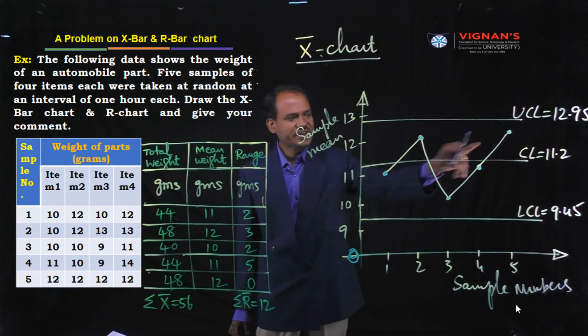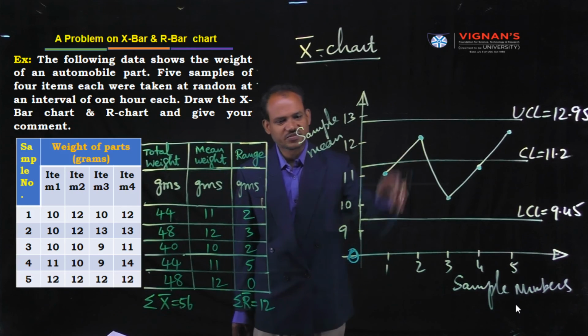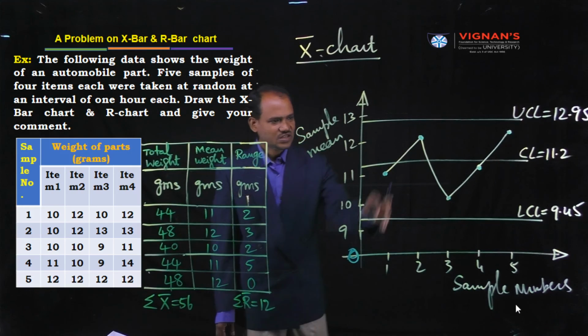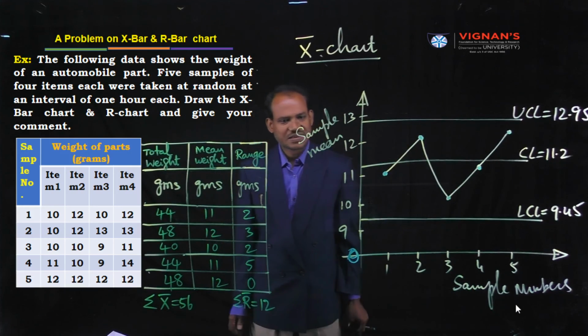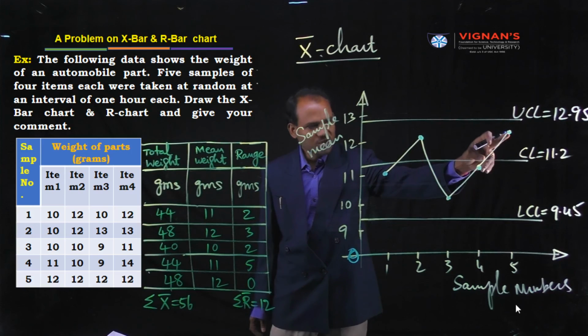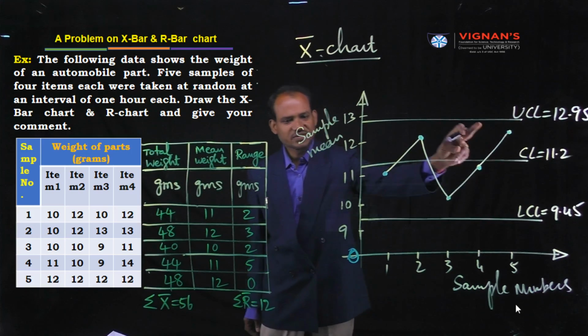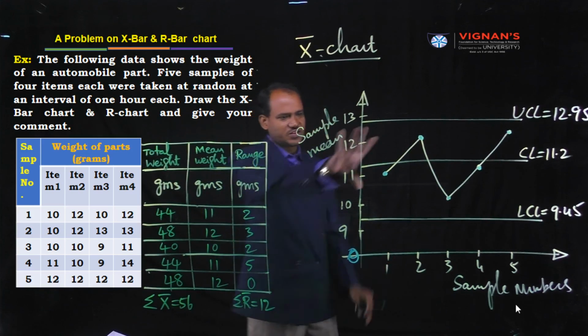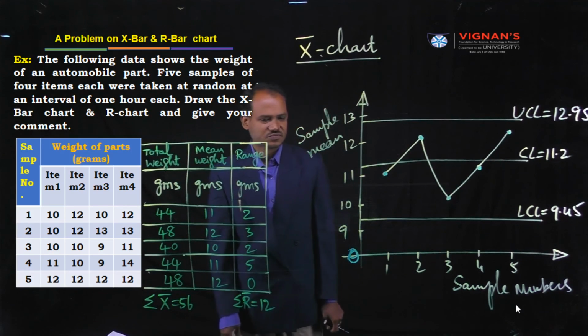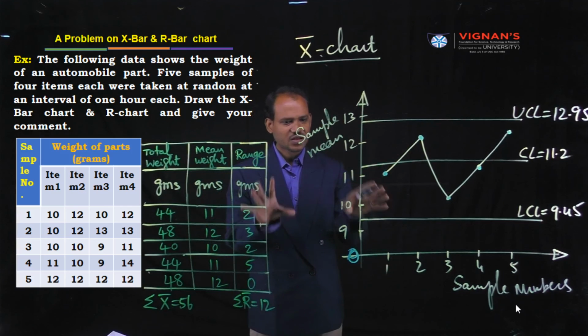Now, this is the variation in the means of the samples. Observe this diagram. This variation lies within the range because it lies below UCL and above LCL. Therefore, the process is under control.